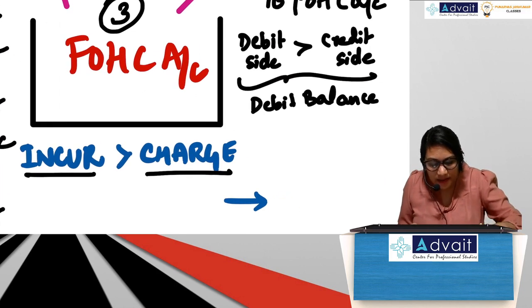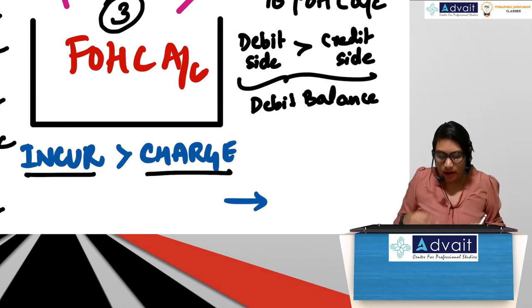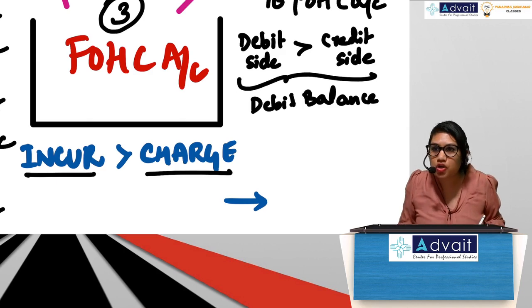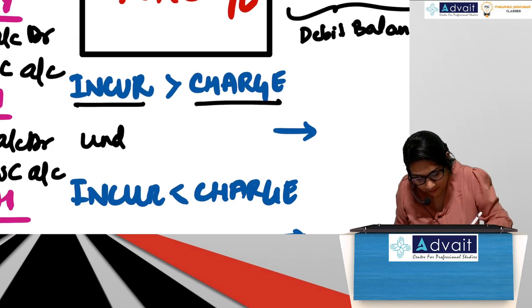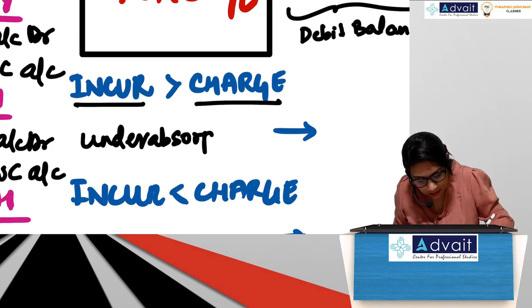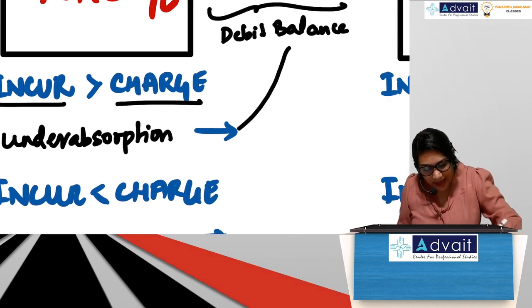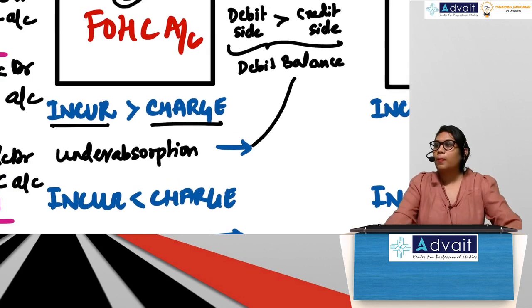So if I am getting debit balance, it means debit side is greater than credit side, which means what I have incurred is greater than what I have charged. So what is that? Under absorption. So in other words, debit balance means under absorption. Guys, did you all understand? Debit balance means under absorption.